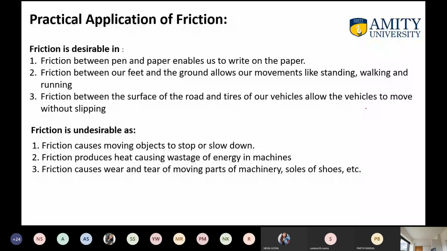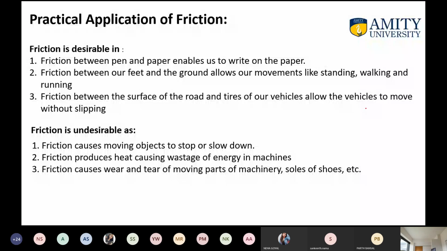The tool will not be able to cut the workpiece, and there is wastage of heat and of more energy. So if friction is more, it is not desirable. These are the examples of where friction is desirable and where it is not.